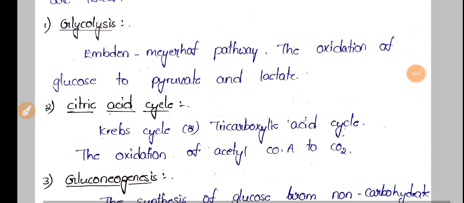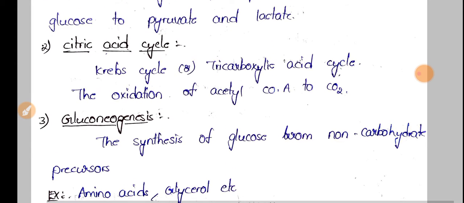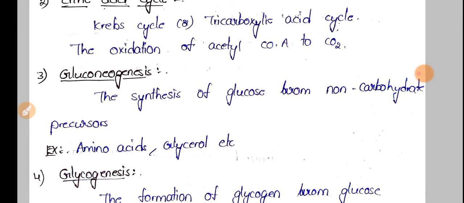And the next one is the citric acid cycle, where oxidation of acetyl CoA to CO2 occurs, and the next one is gluconeogenesis. As I just told, non-carbohydrate precursors can also be used to synthesize glucose.